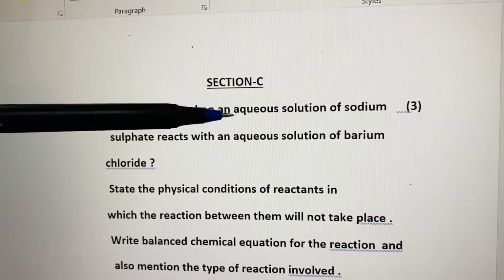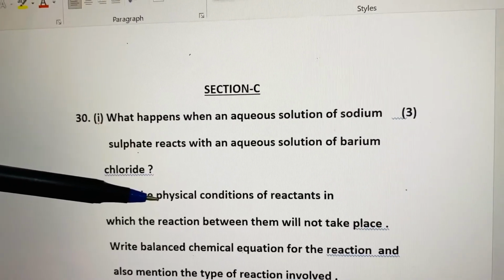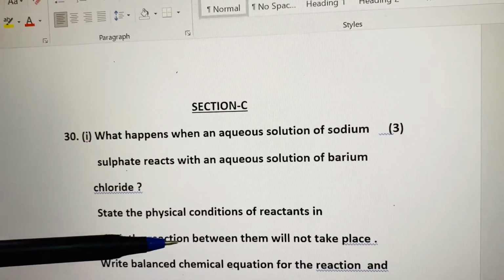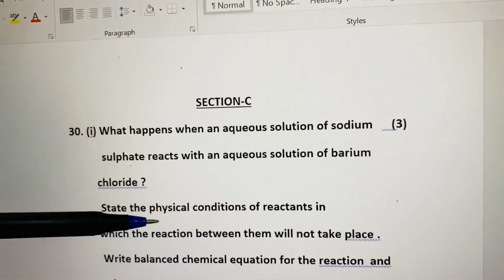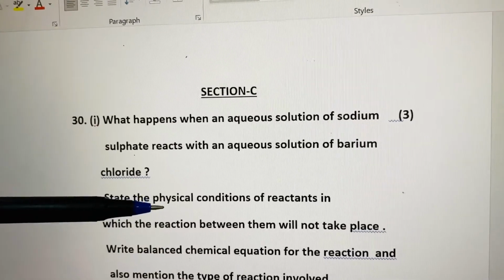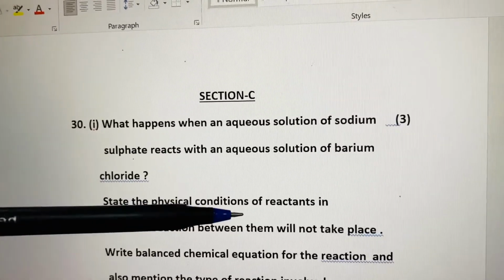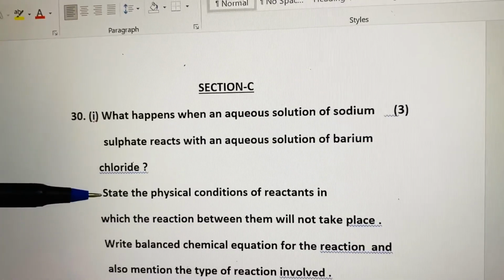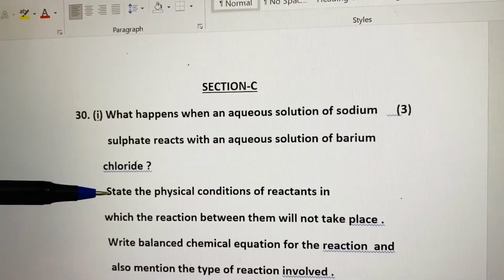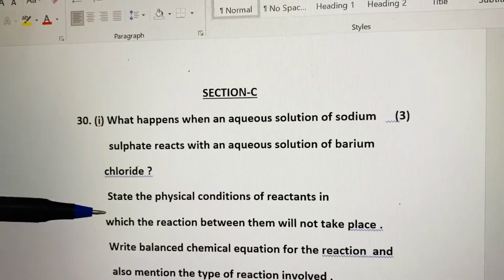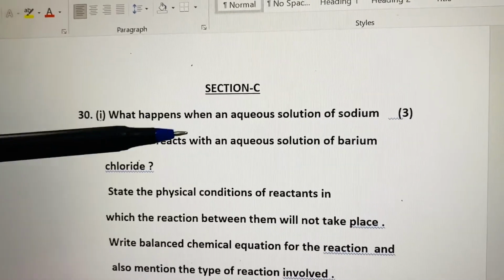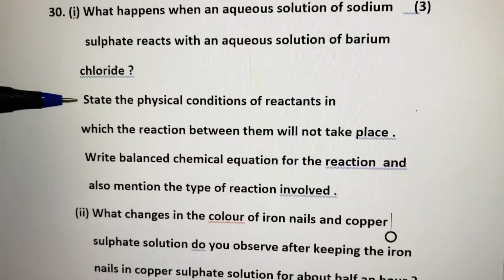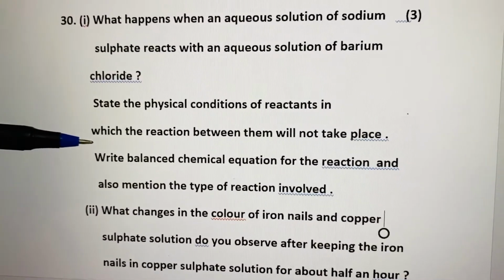If such a condition is not there, that means if the physical condition of reactants is solid, then the reaction will not take place. So what is your answer? In solid state of reactants, the reaction will not take place. So the answer is solid state. If they are in the solid state, this reaction will not take place. They should be in the aqueous form, in the aqueous solution form.